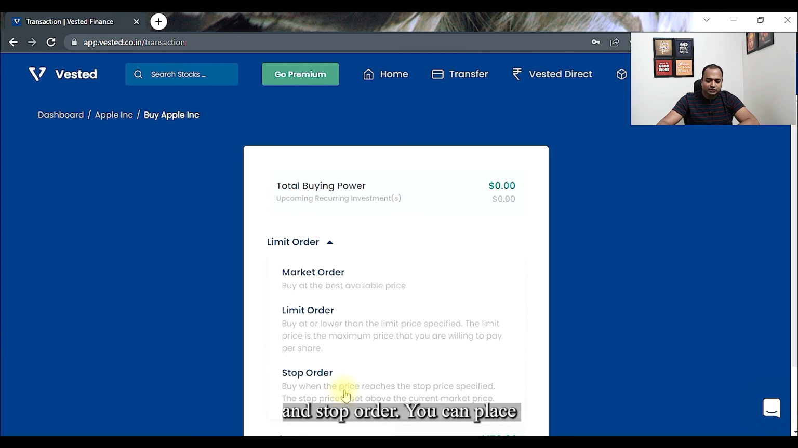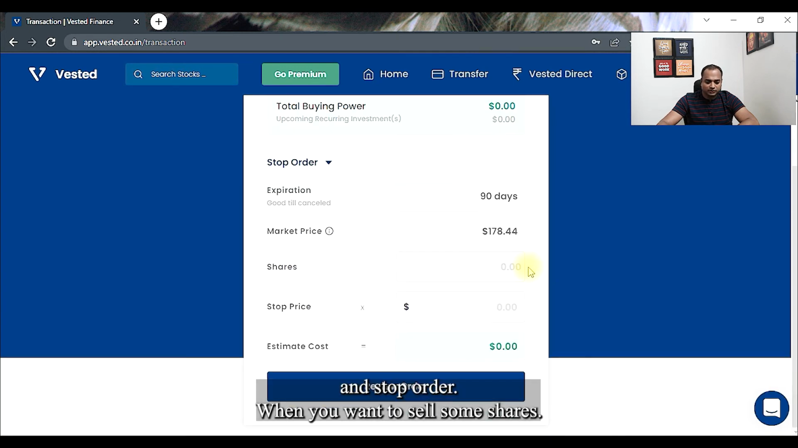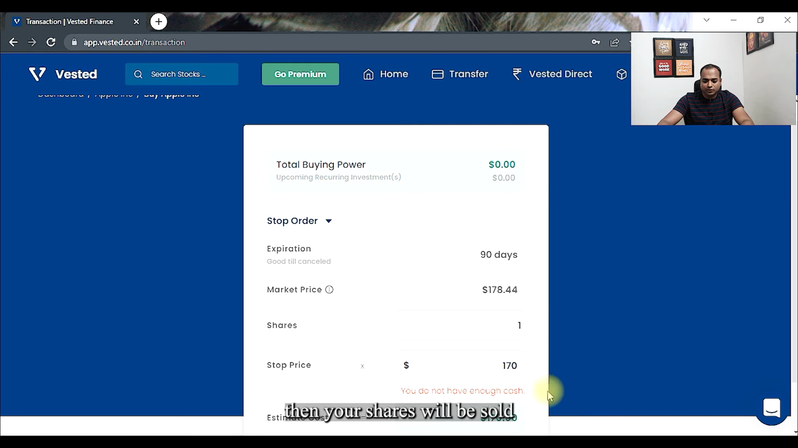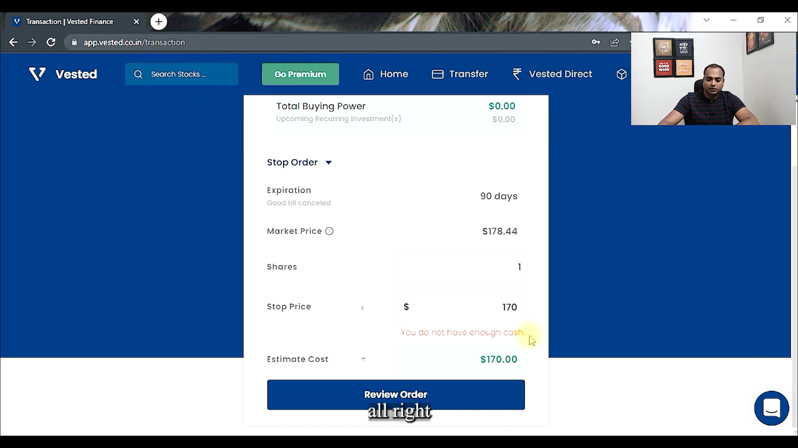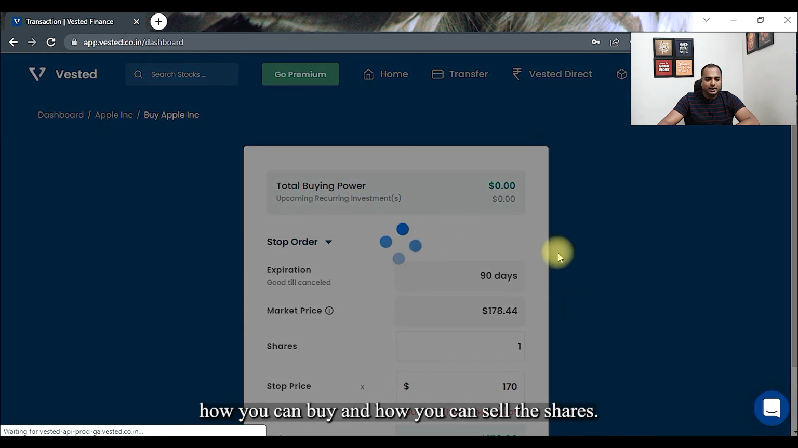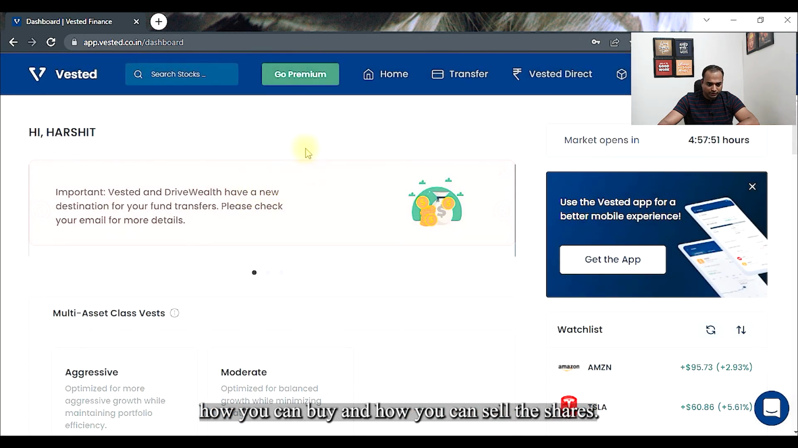You can place a stop order when you want to sell some shares. Same way, if you want the shares to be sold when the price comes down to, let us say, 170, then your shares will be sold. All right, so this is your Vested platform, how you can buy and how you can sell the shares.